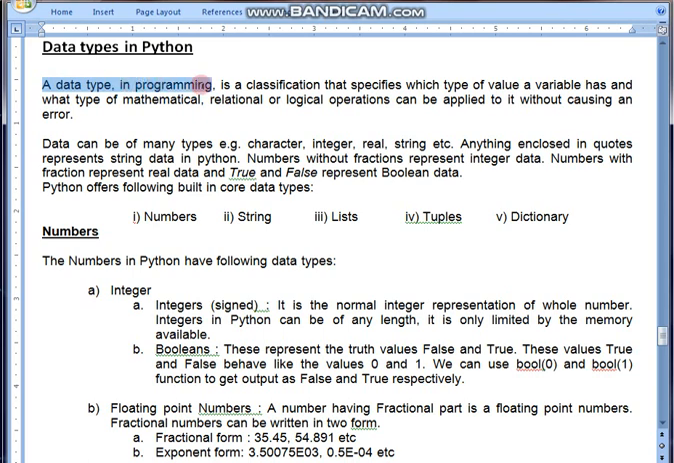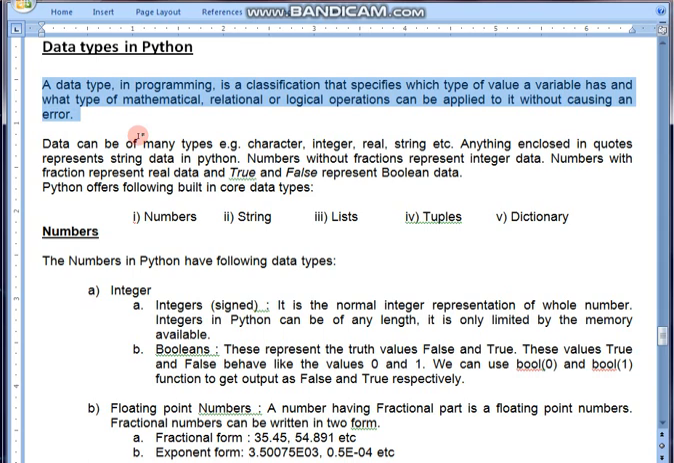Data type in programming is a classification of which type of value a variable has and what type of mathematical, relational and logical operation can be applied to it without causing an error. Data type is nothing but the type of data we are going to use in a program. And due to the type of data, the mathematical, relational and logical operations can be applied on them.